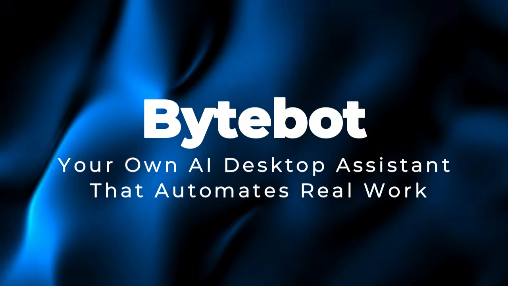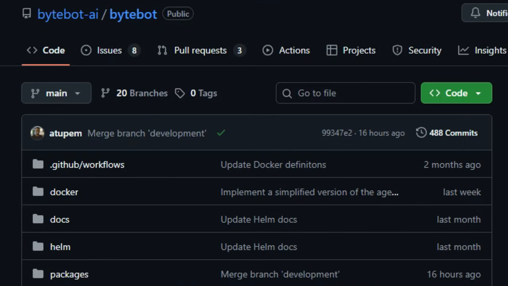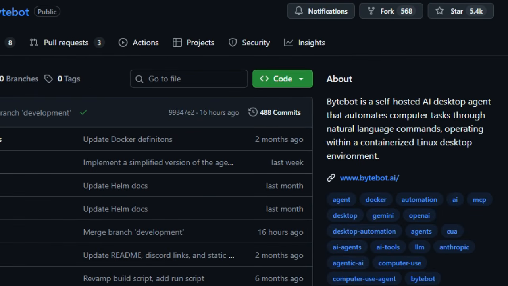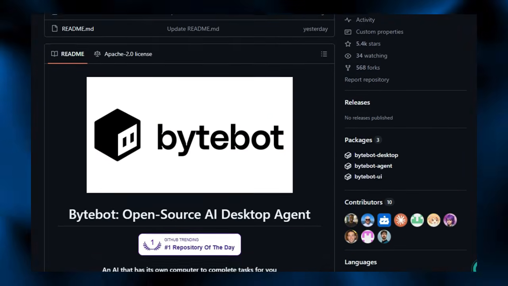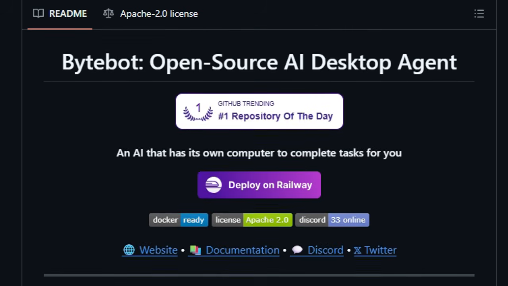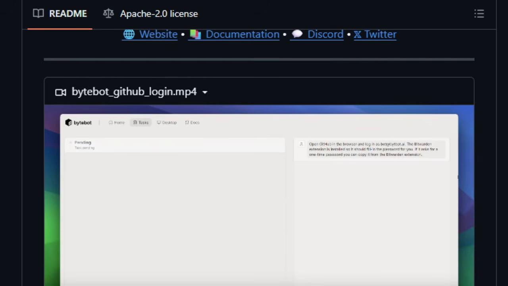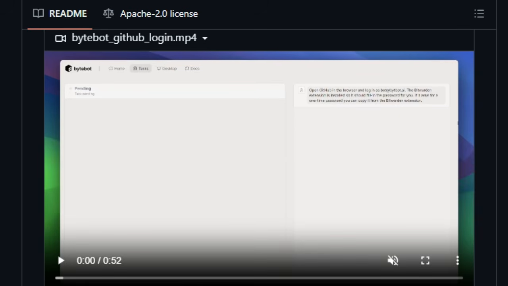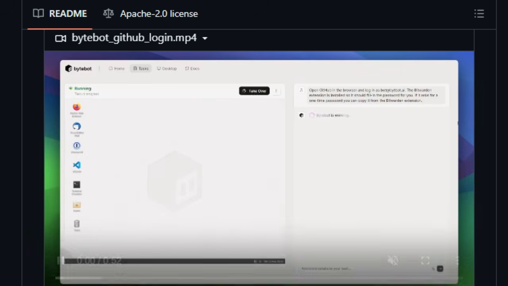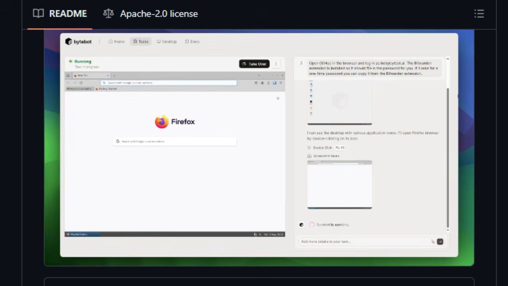Project number 5, Bytebot, your own AI desktop assistant that automates real work. Bytebot is unlike any ordinary automation tool. It's your very own AI-powered desktop companion that actually lives on your computer. Yours to host, interacts with your screen, controls apps, and gets tasks done, just like a human assistant who follows your natural language directions. You simply tell it what you need done, like downloading invoices or organizing files, and it opens browsers, handles logins, even 2FA via your password manager, downloads and arranges everything neatly for you. That's full task autonomy, no code needed, no complicated setup. Just describe it to Bytebot and watch it act.